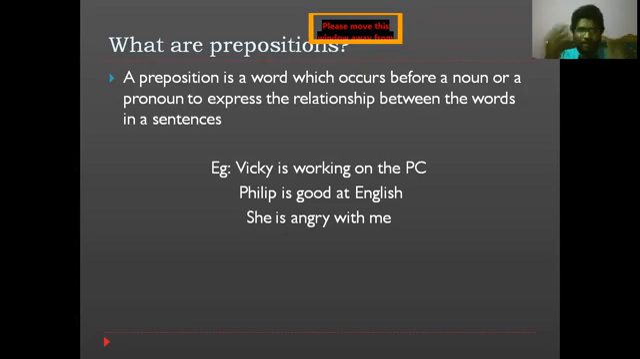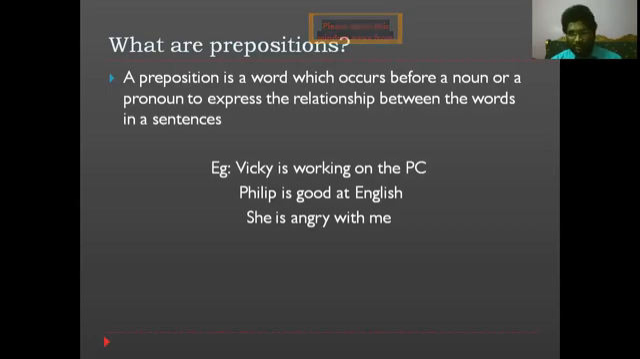I'm telling you one thing here. In any sentence, prepositions are placed before a noun or a pronoun. Why do they occur before these words? In order to express what kind of relationship the words have in a sentence. If we don't have that, it's not going to make any sense. So to tell the relationship between the words in the sentence, we use prepositions.